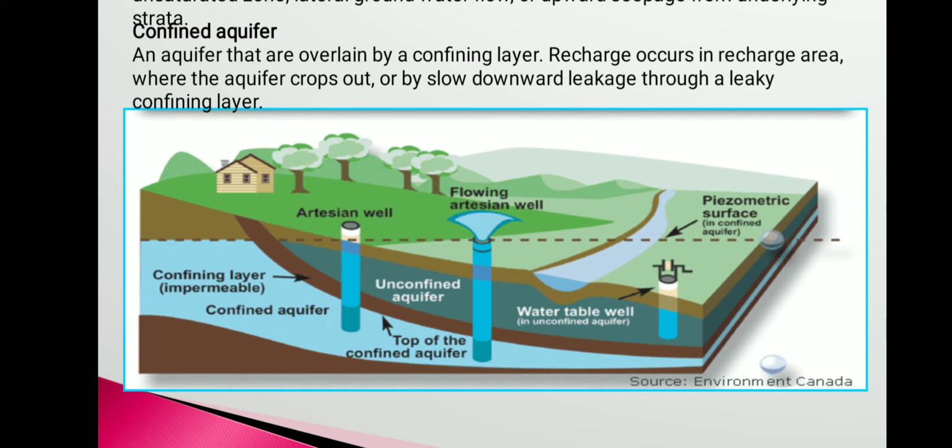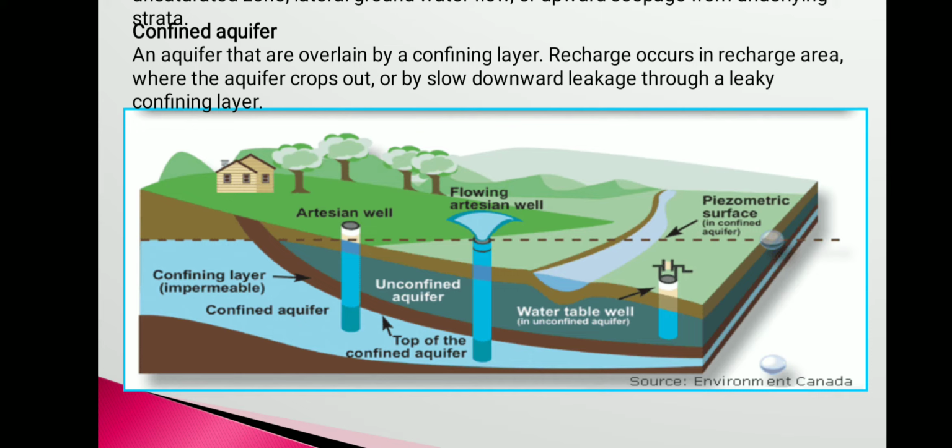Then we can see here that dotted line, which is called the piezometric surface, and the wells which are taken into the confined aquifer are called artesian wells.